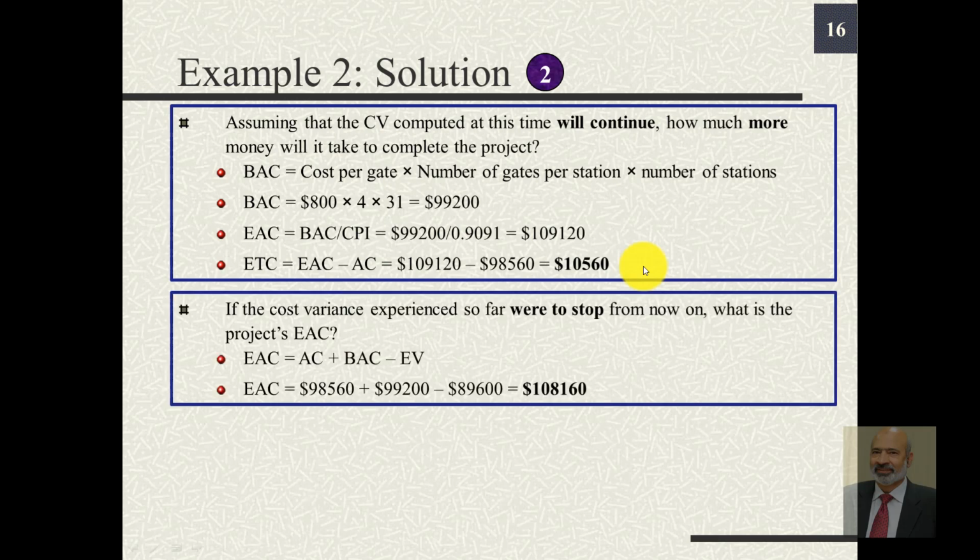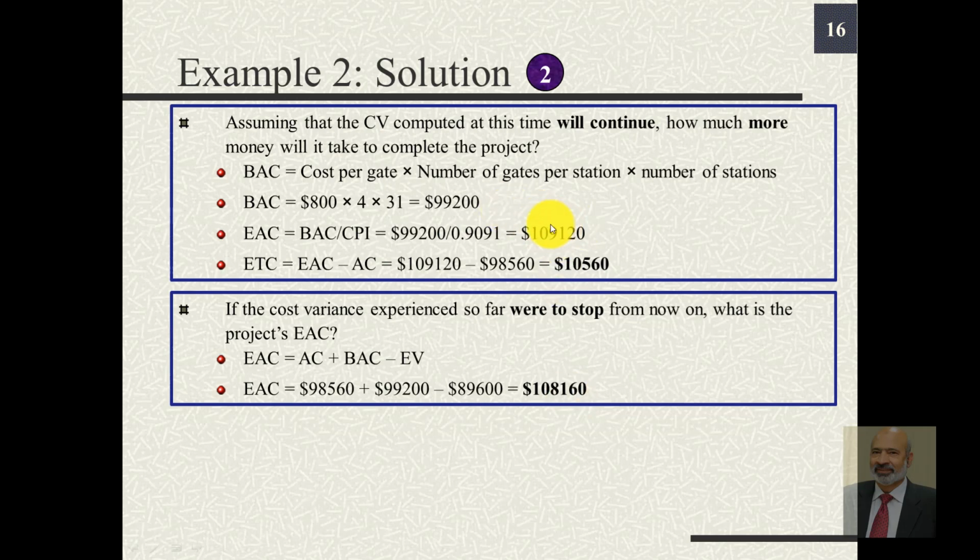The next question was, if the cost variance experienced so far were to stop, what is the project's EAC now? So for this we use another relationship, which is EAC is equal to actual cost plus budget at completion minus EV or earned value. So here EAC will be 98,560 plus 99,200 minus 89,600 or $108,160.